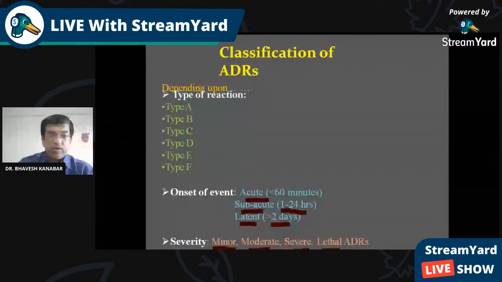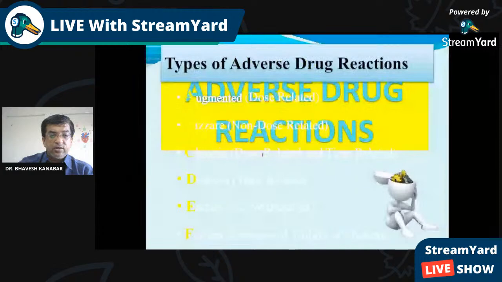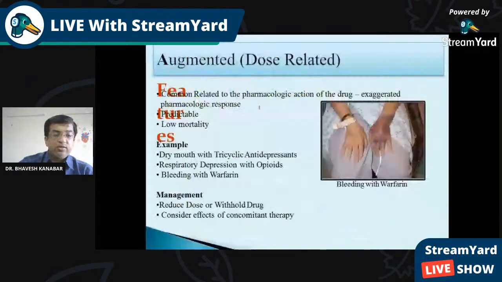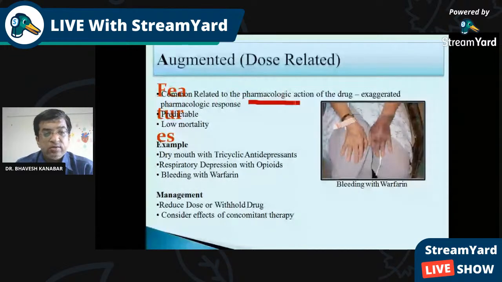Okay, we are now moving further. So that is another classification of adverse reactions. Type A here is augmented or dose related, similar to what we have learned, commonly related to pharmacological actions. As we know, it is predictable, having low mortality. Examples are dry mouth with tricyclic antidepressants (TCA), and respiratory depression with opioids.